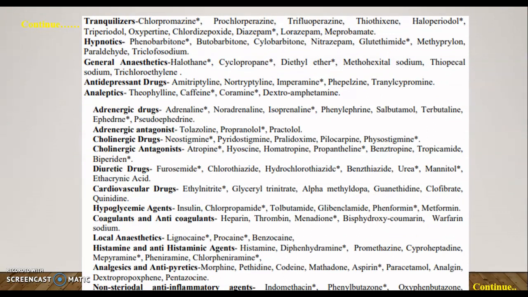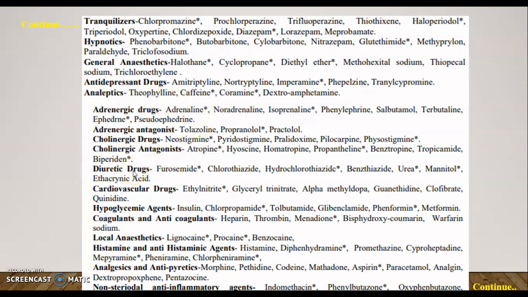Another one is tranquilizers, hypnotics, general anesthetic agents, antidepressant agents, analgesic agents. All these categories come under central nervous system acting agents. Then adrenergic drugs, adrenergic antagonists, cholinergic drugs, cholinergic antagonists. These are the agents which come under the autonomic nervous system.